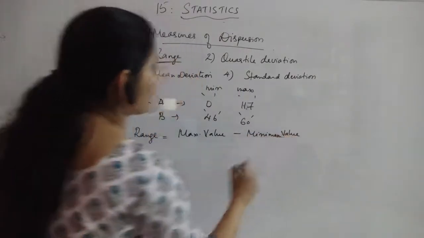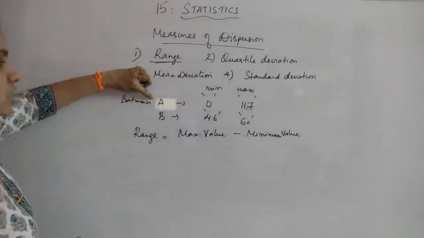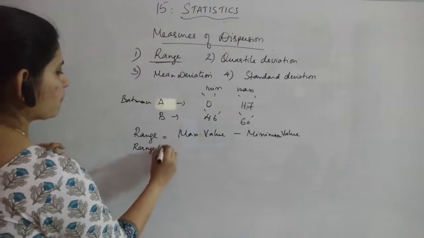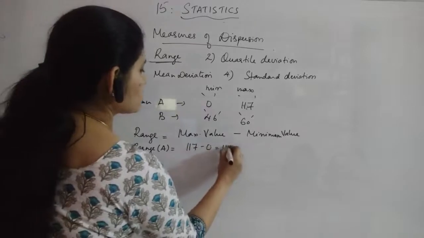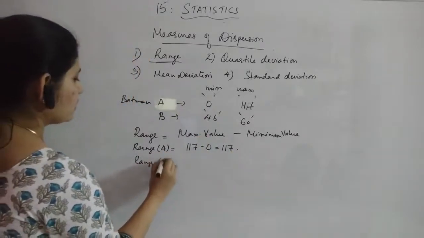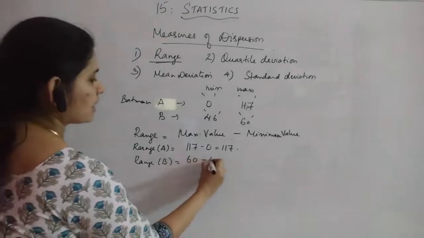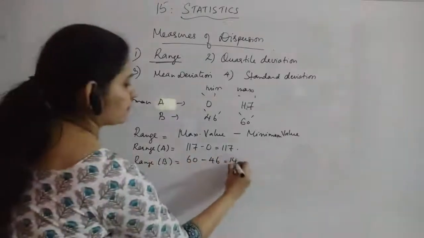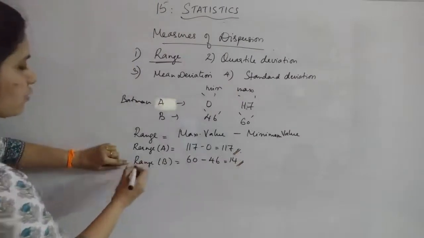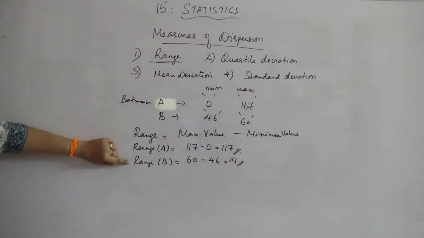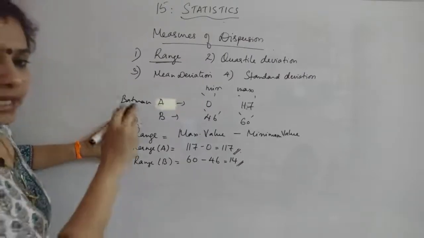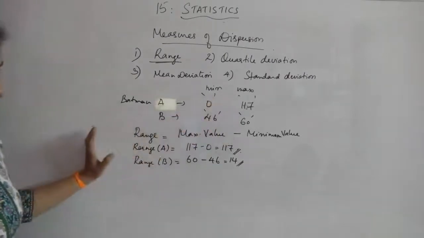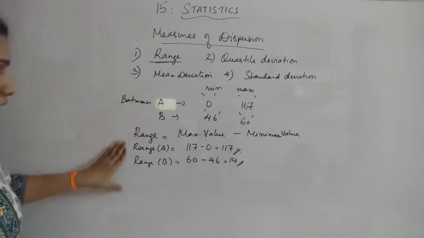Now if I calculate the range for batsman A, you will get 117 minus 0, which is 117, and the range of batsman B will be 60 minus 46, which is 14. So you can see that the range of B is less than the range of A. That means the dispersion is less for B than for batsman A. Range does not use any data other than the maximum and minimum, so it is only giving you a rough idea about the scattering.